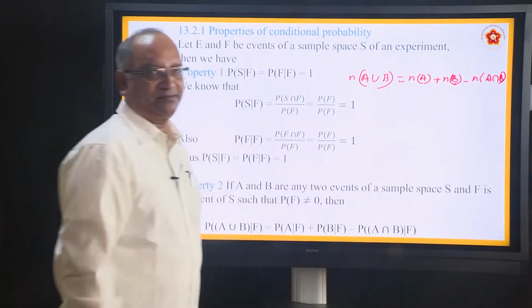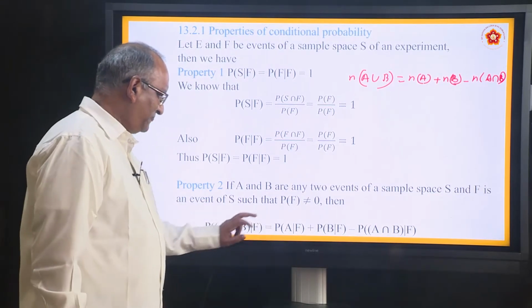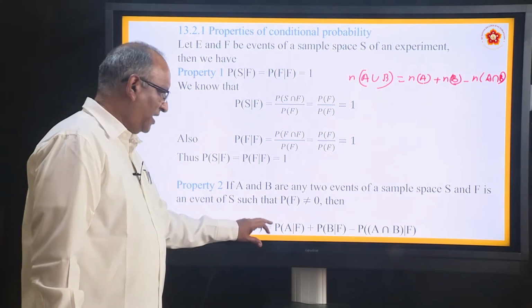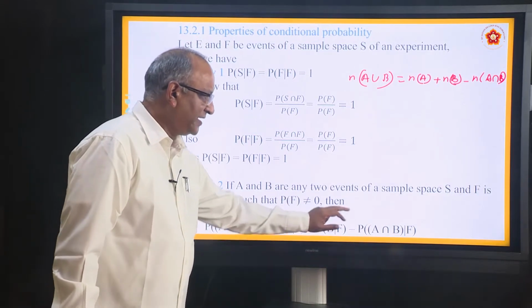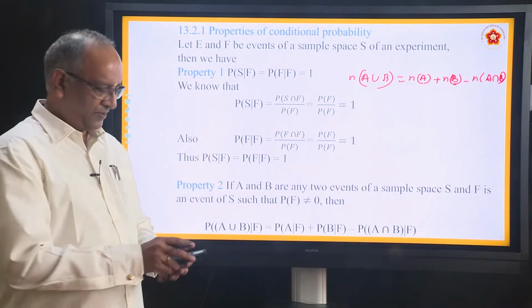Same thing here, n(A/F), because F is there. So n(A/F), (B/F), (A intersection B)/F. This is the second property.